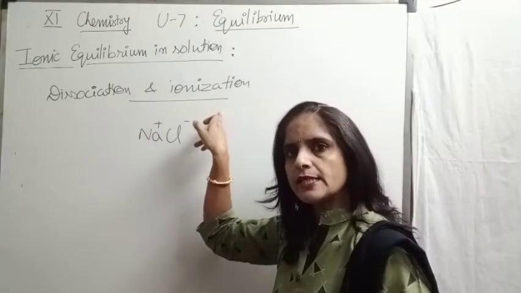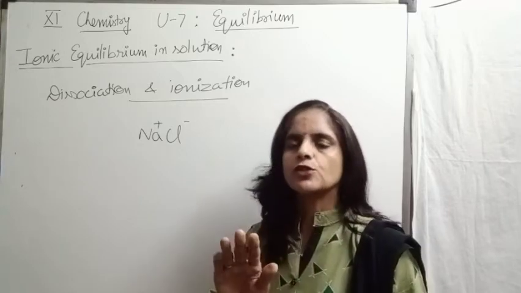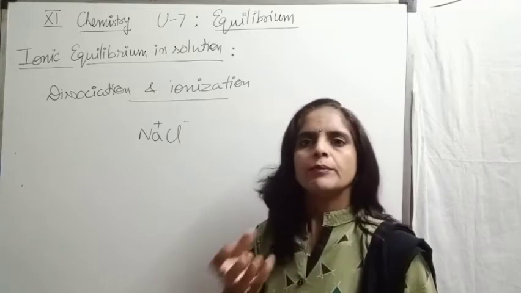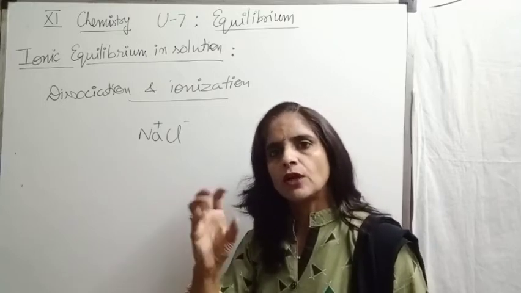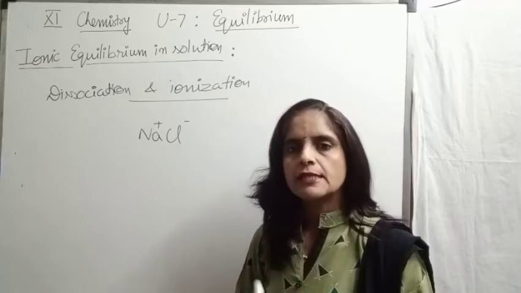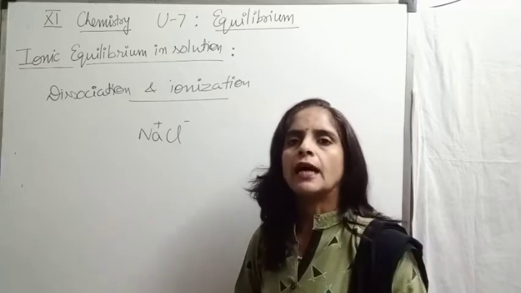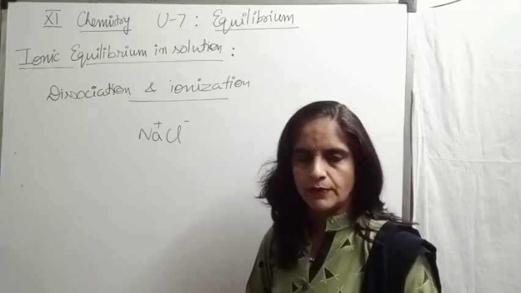So this is the exact meaning of dissociation. Now coming to ionization. Ionization means the substance was not an ionic compound, no ions were present in solid state. But when you dissolve it into water, the substance separates into its ions. This is the meaning of ionization.